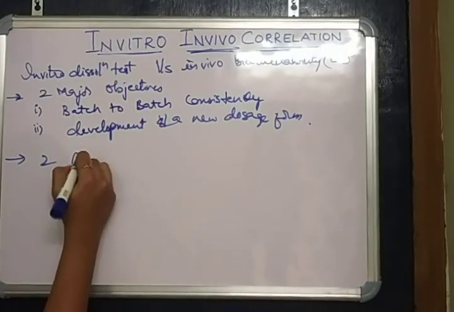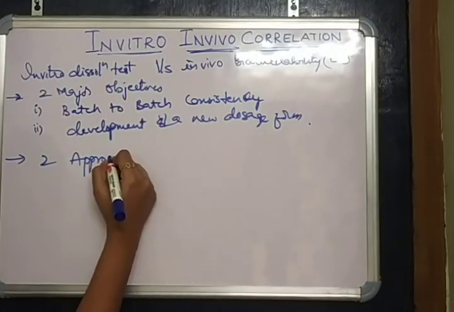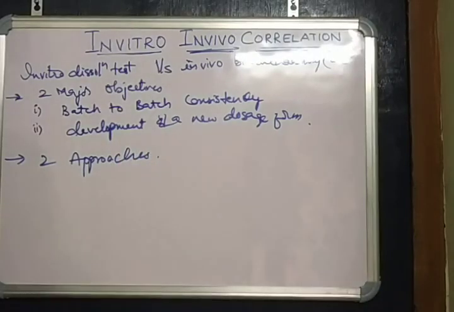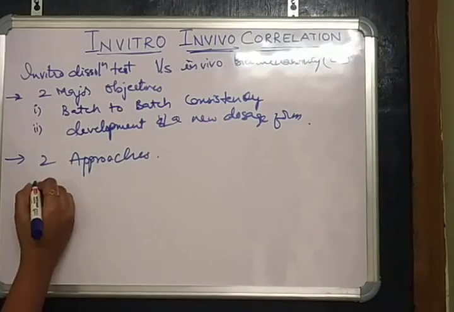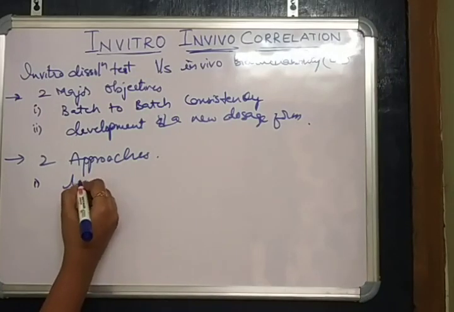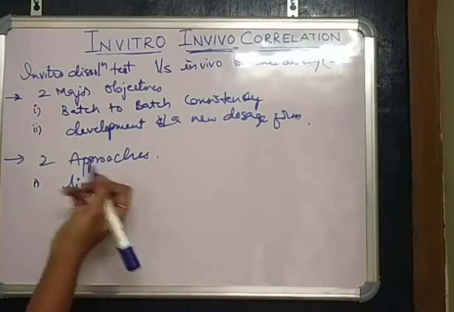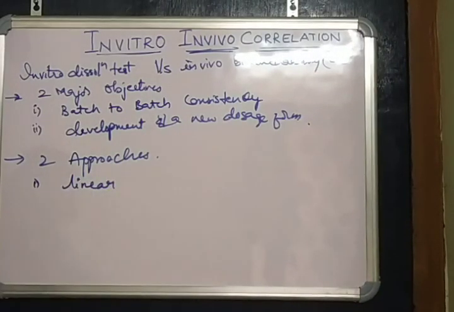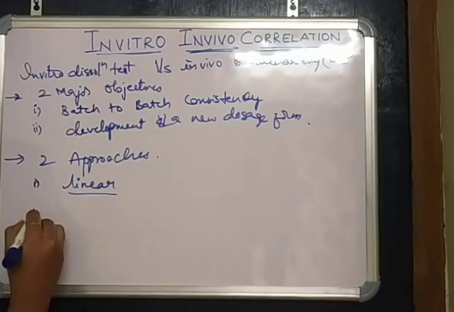And there are also two approaches for the correlation between in vitro dissolution and in vivo bioavailability. First one is to establish a relationship. Usually a linear relationship must be established between in vitro dissolution and in vivo bioavailability. This method is widely used.